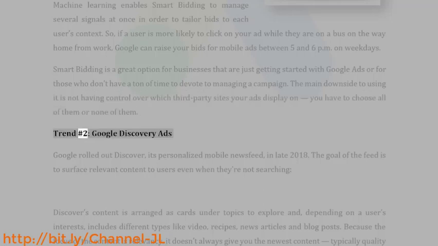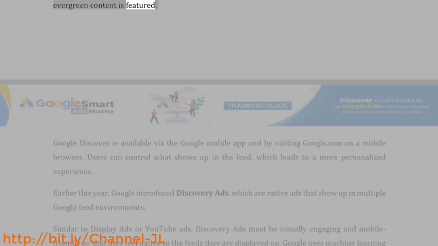Trend number 2, Google Discovery Ads. Google rolled out Discover, its personalized mobile news feed, in late 2018. The goal of the feed is to surface relevant content to users even when they're not searching. Discover's content is arranged as cards under topics to explore and, depending on a user's interests, includes different types like video, recipes, news articles and blog posts. Because the focus of the content is relevancy, it doesn't always give you the newest content. Typically quality evergreen content is featured.